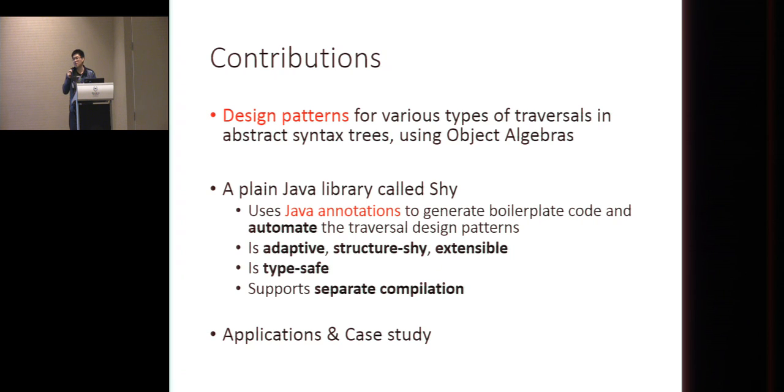Structure shyness means the design of data variants and the behaviors are separated. It's also extensible. Later we will see it's extensible in 2 dimensions, and it's type safe based on the Java type system, and it also supports separate compilation. And then there are a number of applications and our case study.